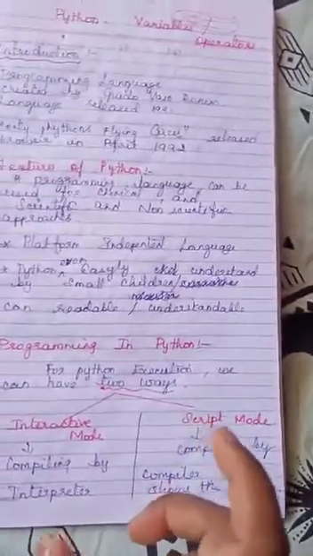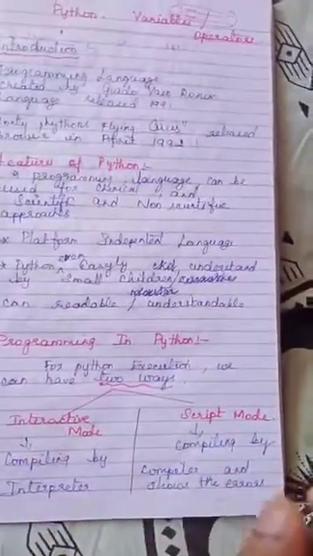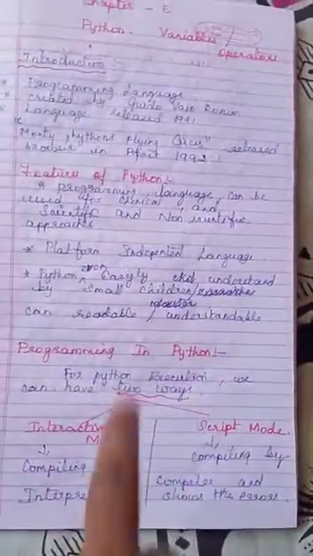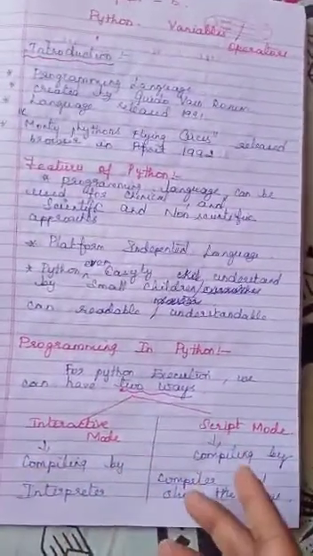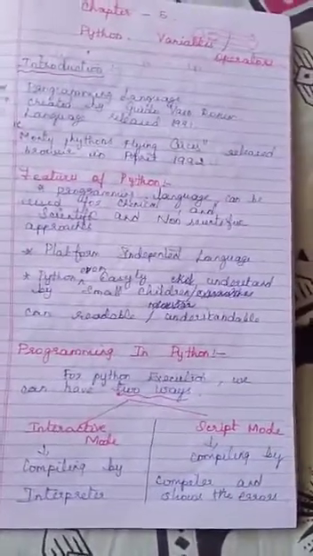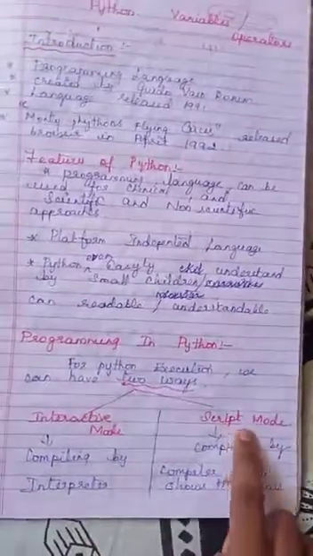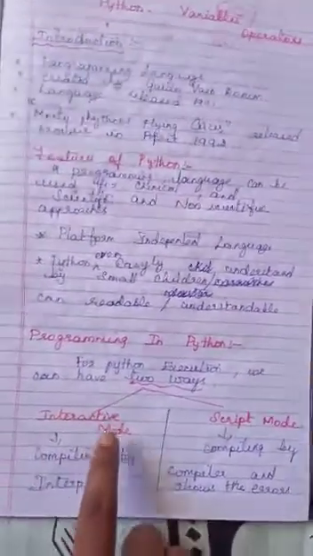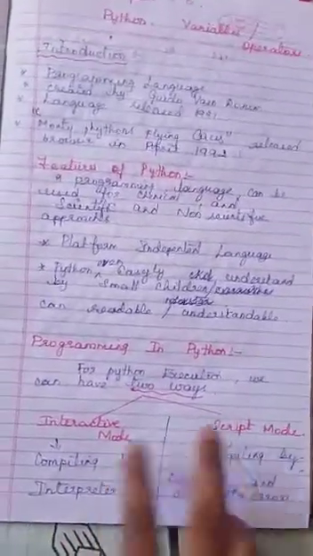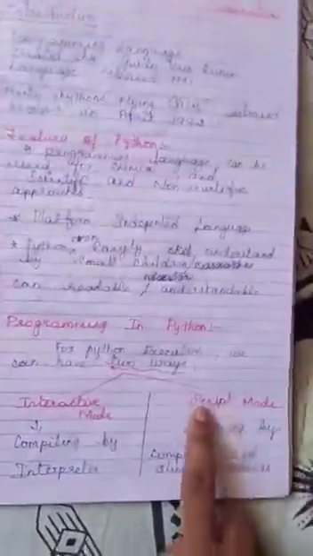For example, last year in C++ you checked the errors. So the error is in line number 2 and line number 10, that is the compiling process. After compiling with 0 errors, you can go to the running process. Everybody likes script mode and does not use interactive mode, but both modes do the same work. Both compile first and then run, but always everybody likes script mode.